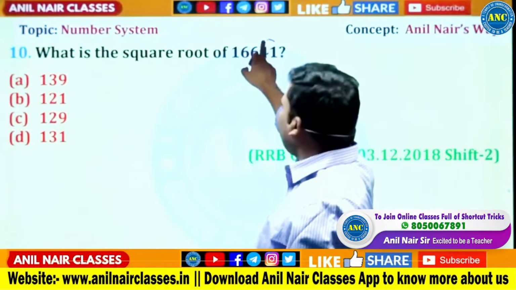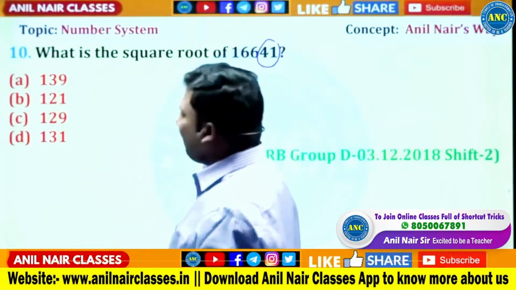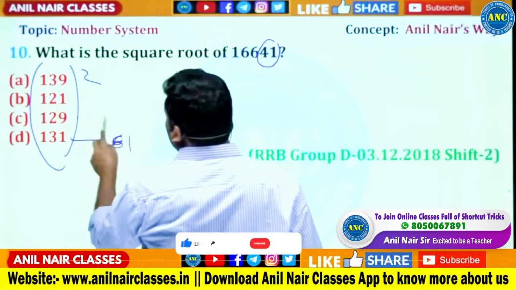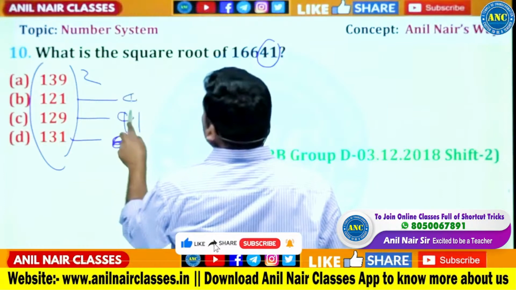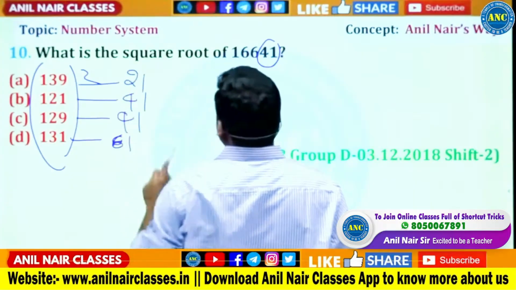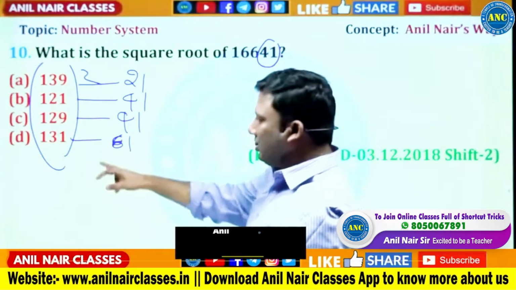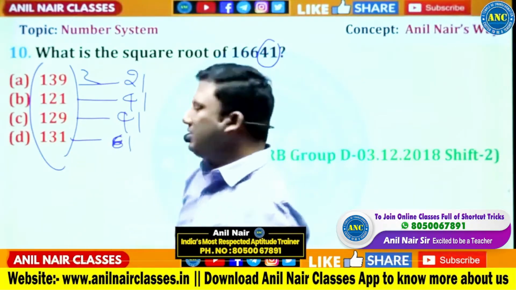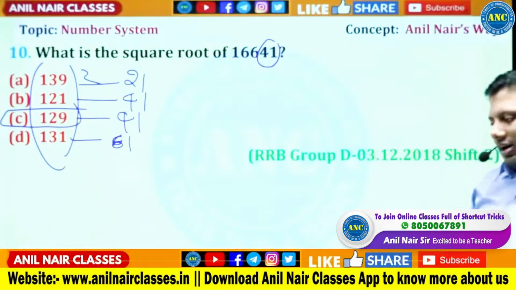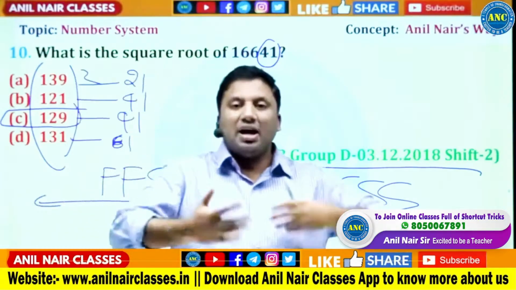What is the square root of 16641? Use the last two digits logic to find the square root of a number. 41. Just square these numbers. 31 square is 961. 29 square is 841. 39 square, 11 less than 100, 11 square is 121. Now if you observe here, 130 square is 16900. This 166 is closer to 16900. Without using digital sum, you will get the answer. Answer is 129 square.